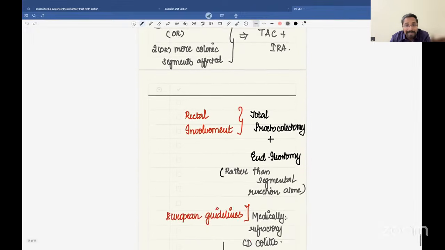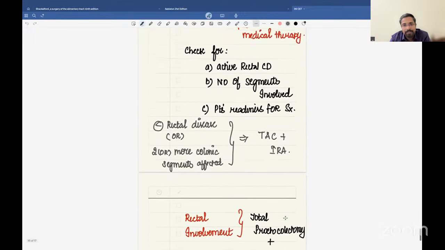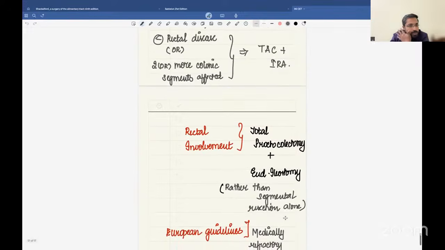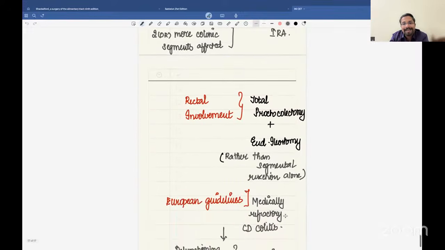If there is rectal involvement, again the same thing, medically refractory disease despite maximum medical therapy, what you have to do is total proctocolectomy and an end ileostomy, rather than a segmental resection alone, in case of medically refractory Crohn's with rectal involvement. So both options A and B are correct.